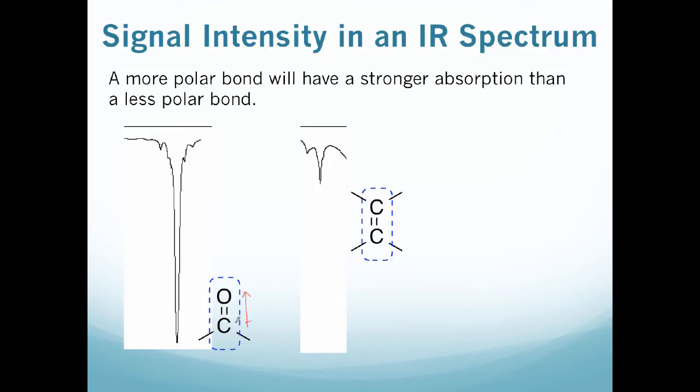This absorbs IR light extremely well, and it gives us a very intense absorption. However, if we have a carbon-carbon double bond, at least one that's not symmetric, so these could be whatever, R groups coming off the carbon or hydrogens coming off the carbon. Even in an asymmetric system, we still have a carbon double bonded to a carbon. There's not going to be a very large dipole here. That means this IR absorption is going to be much smaller and much less intense.